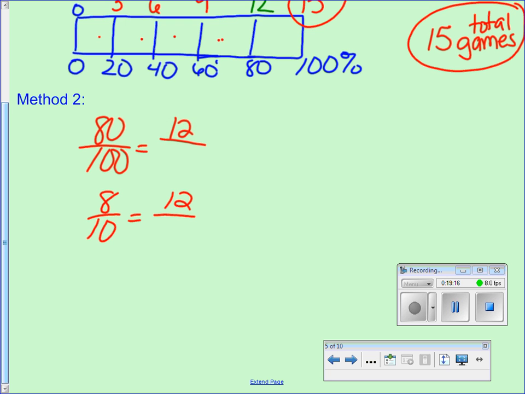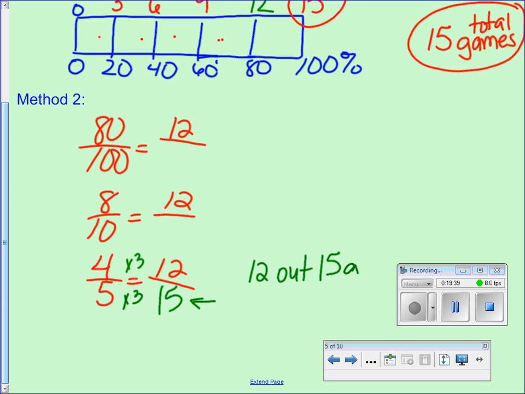Does that work? 8 to 12? Can I scale down my 8/10 even more? Let's reduce it to 4/5. Now does it work? Yes. So times 3, times 3, 15. So 12 out of 15 games, because remember, the fraction bar means out of. So 15 games is our answer.